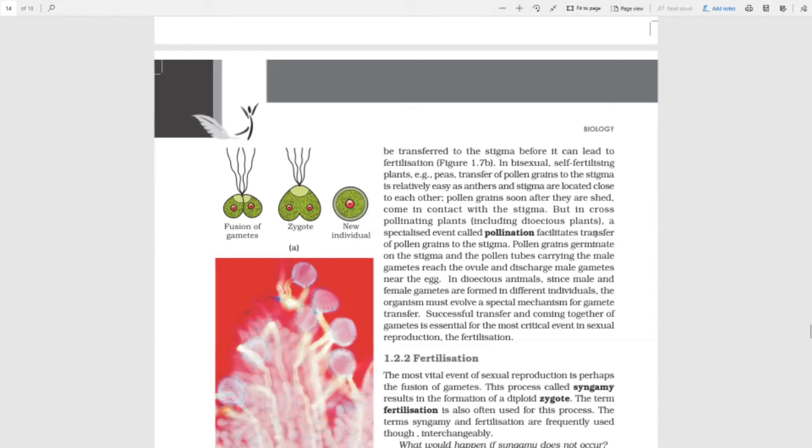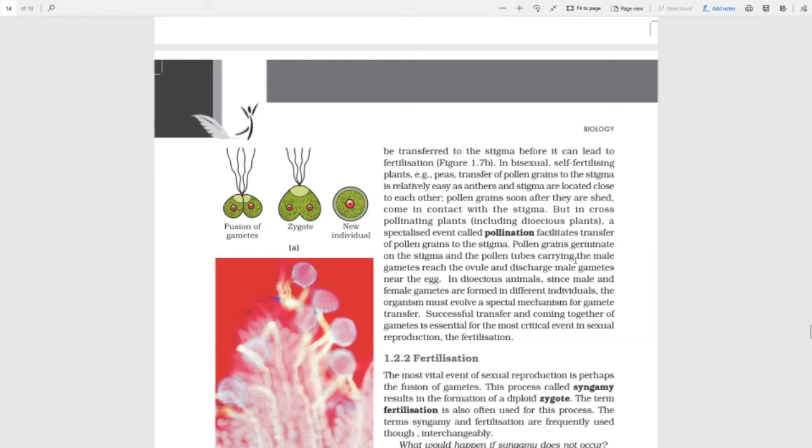So a specialized event called pollination facilitates transfer of pollen grains to the stigma in these two distant lovers, you can say. Pollen grains germinate on the stigma, and the pollen tubes carry the male gametes, reach the ovule, and discharge male gametes near the egg. So the female, the crown, is inside a castle or something, and there are these guards, you can call them the stigma.